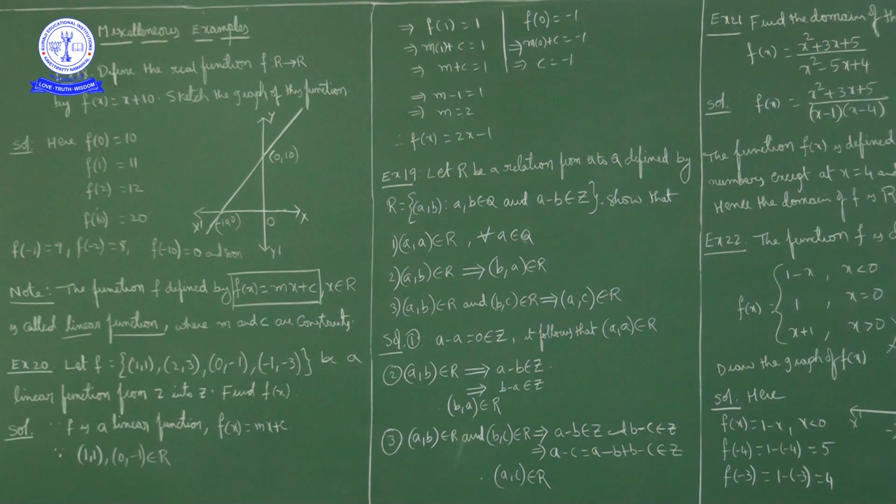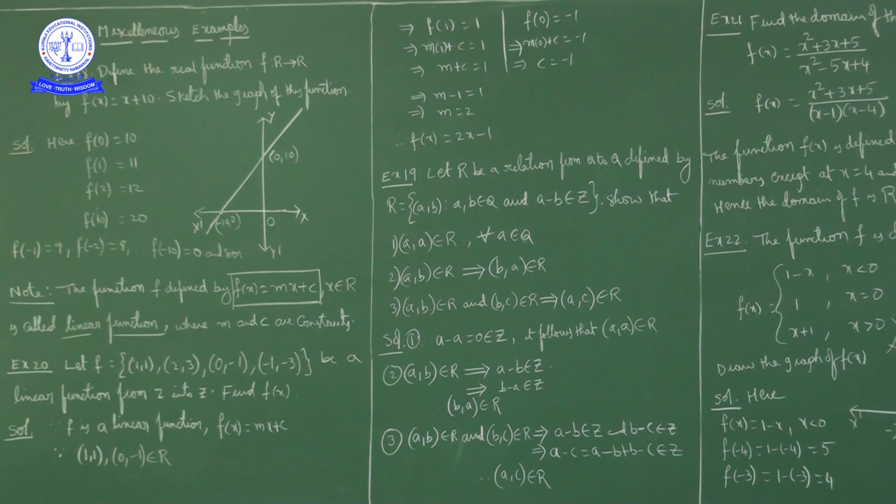The linear function is of the form f of x equal to mx plus c, where m and c are constants. Now here in the question, example 20, f is given as ordered pairs 1 comma 1, 2 comma 3, 0 comma minus 1, minus 1 comma minus 3. Linear function from Z to Z, we have to find f of x.